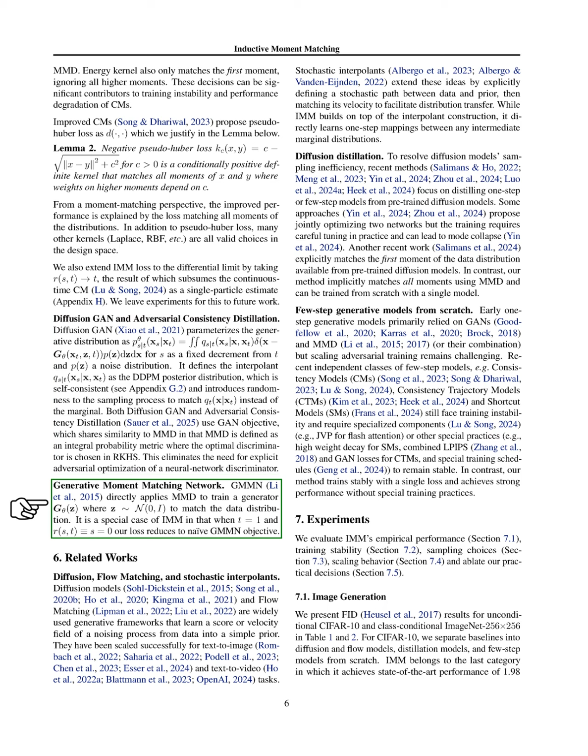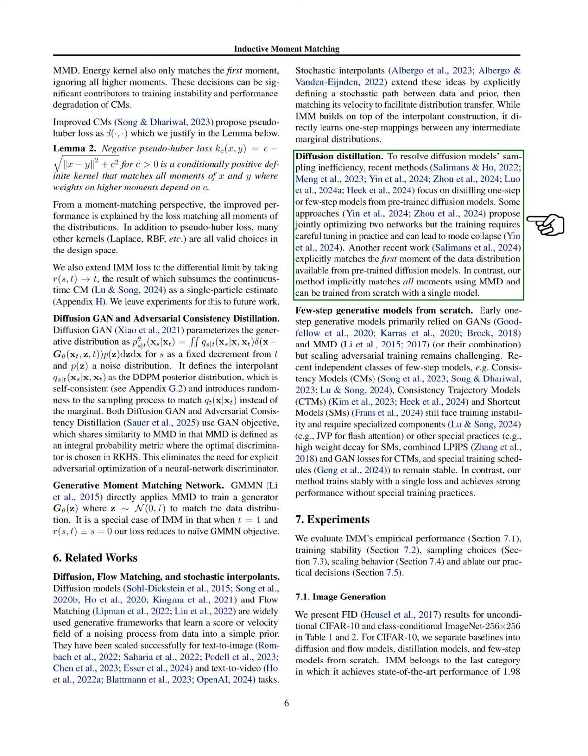The Generative Moment Matching Network, GMMN, applies MMD to train a generator to match the data distribution, simplifying to a basic GMMN objective under certain conditions. We also review related works, including diffusion models and flow matching, which have been effectively used for various tasks. Stochastic interpolants build on these concepts by defining a stochastic path for distribution transfer. Recent methods aim to improve the sampling efficiency of diffusion models, but they often require careful tuning and can lead to issues like mode collapse.